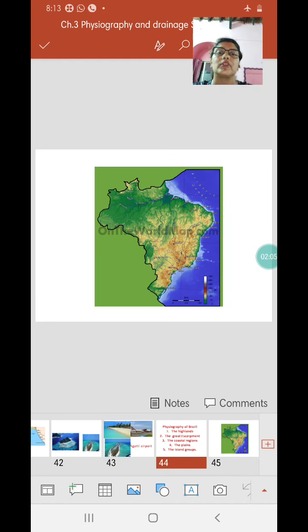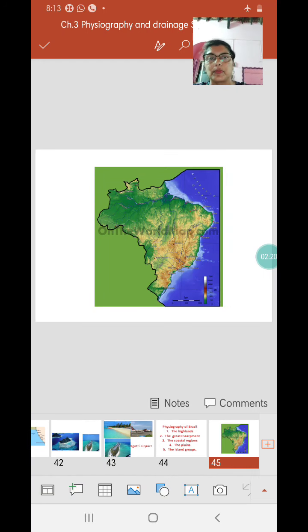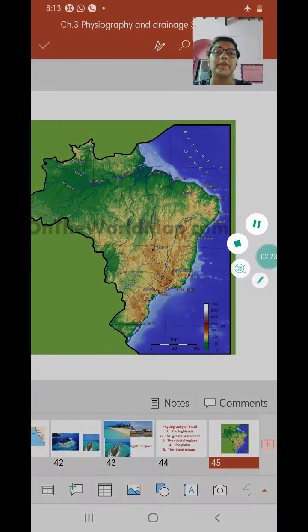Now, talking about the 5 physiographic divisions of Brazil: the highlands, which occupy a major part of Brazil, the great escarpments, the coastal regions, the plains and the island groups. We find them here in this map.